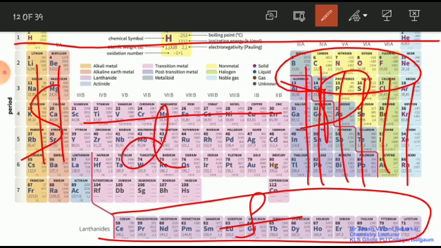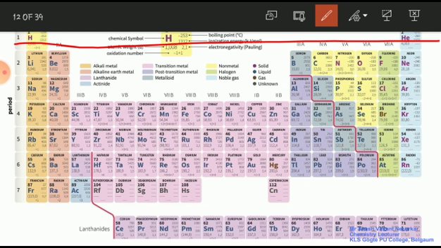Each group is named according to the name of the first member or some chemical or physical properties. For example, group 1 is called alkali metals because when the group 1 elements are dissolved in water, they form a base, and therefore they are known as alkali elements. In the same way, group 2 elements are called alkaline earth metals because they are found in the earth's crust. So this is about the basic things we need to learn.